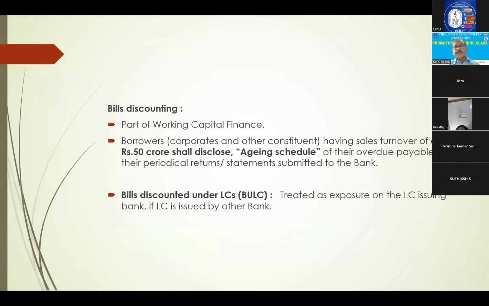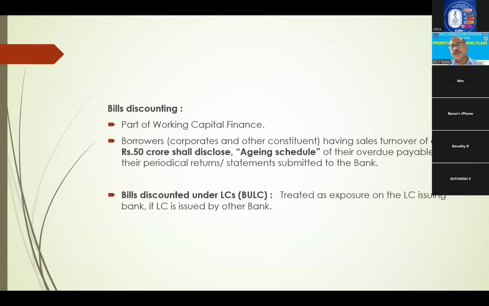Now, bills discounting. Here one condition is that in bills discounting, those who have a sales turnover of 50 crores and above should disclose an aging schedule. That means they will have debtors, and the debtors age-wise they have to give. This is the only condition, right?